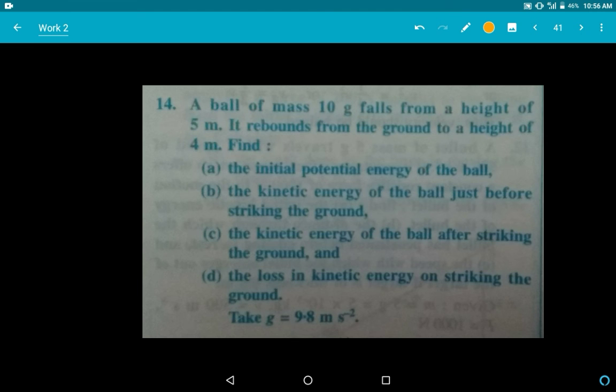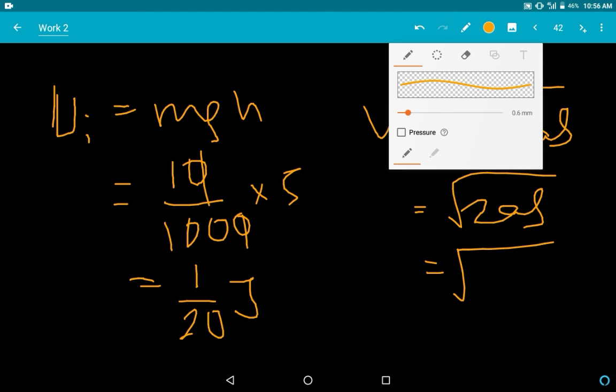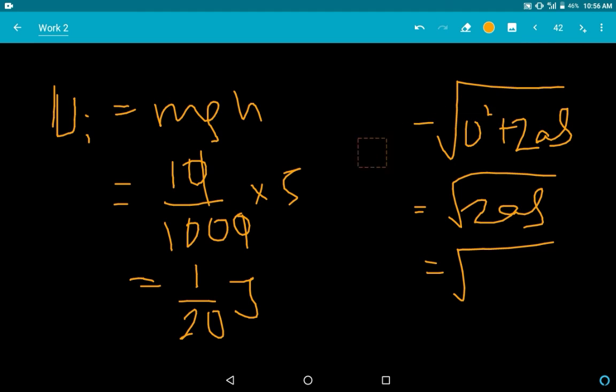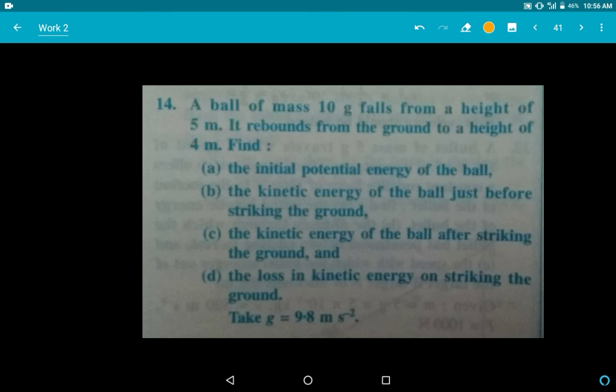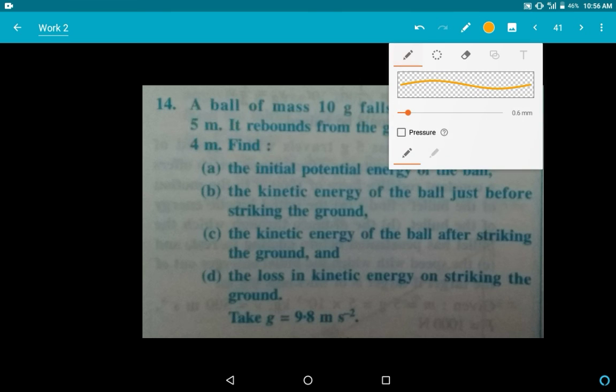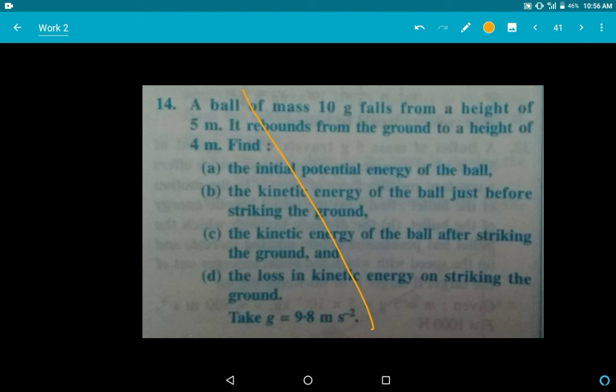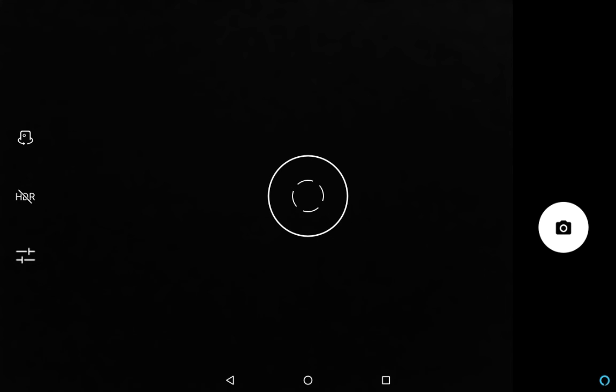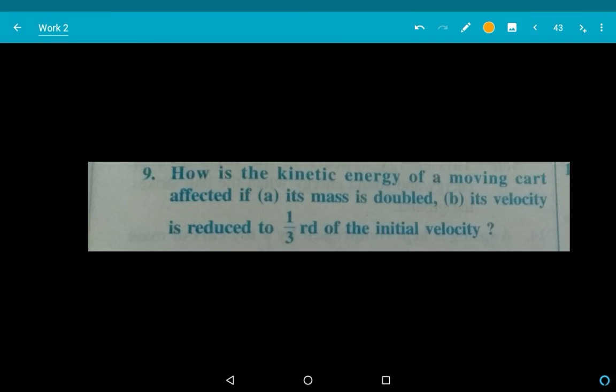Let's skip this question because this is not in the syllabus for now. I will come back to it after I teach the conservation of energy. So let's skip this question because, sorry, wrong question. This is not for now. Instead, let's do this one.